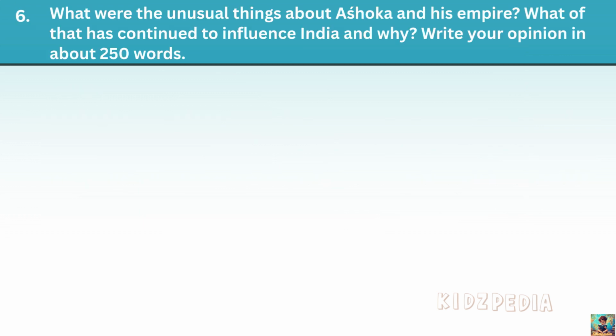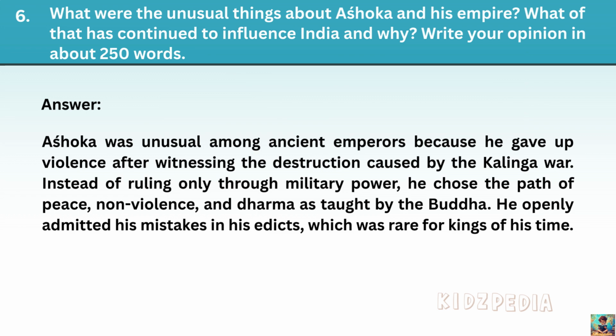Next question. What were the unusual things about Ashoka and his empire? What of that has continued to influence India and why? And you have to try to answer in about 250 words for this question. Answer. Ashoka was unusual among ancient emperors because he gave up violence after witnessing the destruction caused by the Kalinga